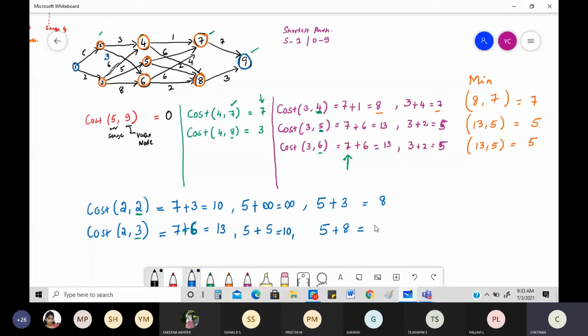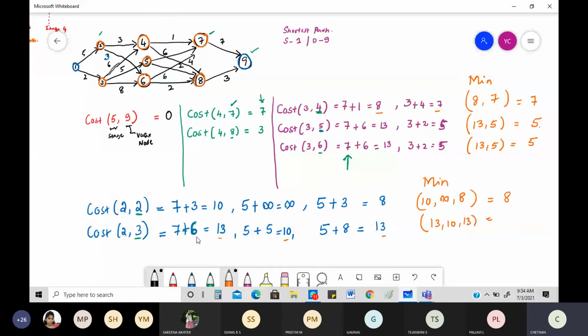Again, we need to figure out the minimum values among all these things, because we need the minimum. See, shortest path means minimum, not maximum. It's minimum only. Profit means maximum. So this is between 10, infinity, and 8. Which is minimum? 8. Between 13, 10, 13, what is minimum? Minimum is again 13. This one 7 plus 13. This is again 10.